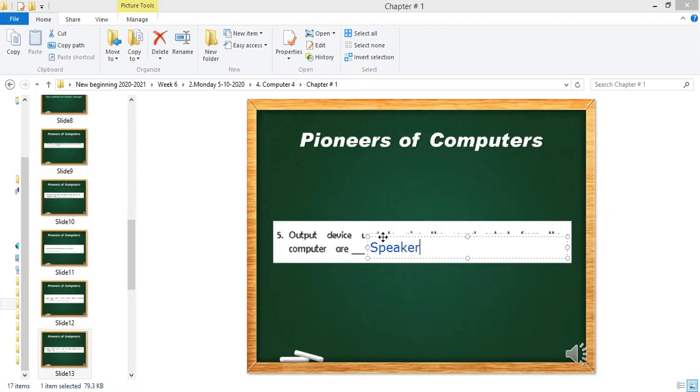It has more answers, but we can write the keyboard. Why are we writing the keyboard? Because a joystick is not a part of the computer.